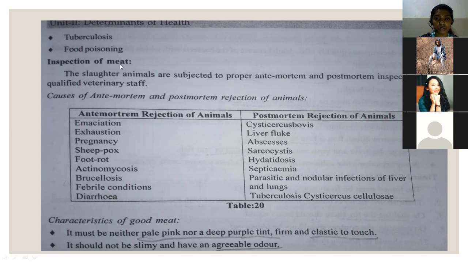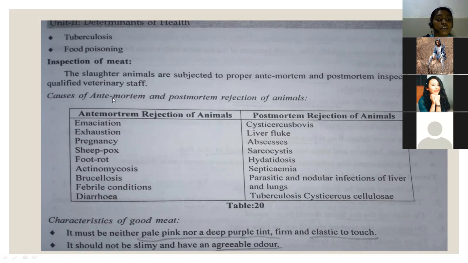So for inspection of the meat, the slaughter animals are subjected to proper ante-mortem and post-mortem inspection by qualified veterinary staff. So before eating the meat, that should be inspected clearly. If any disease is present in that animal, then there are chances it can pass to us also when we eat it. So it should be inspected properly, and qualified veterinary staff should be there for inspection.